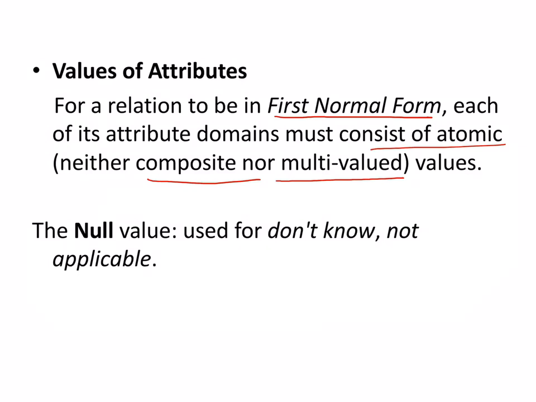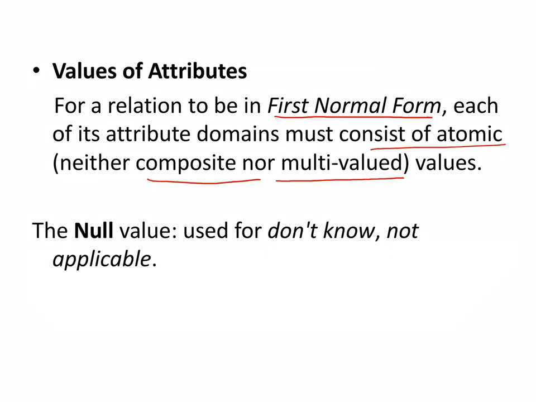There are multi-valued attributes, which are attributes that can have multiple values. For example, a phone number might be multi-valued: a person has two or three phone numbers, or maybe one landline and one mobile number.